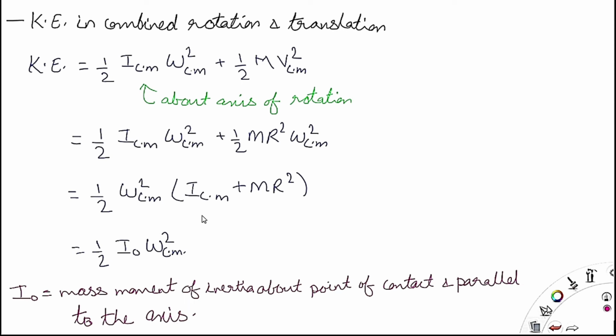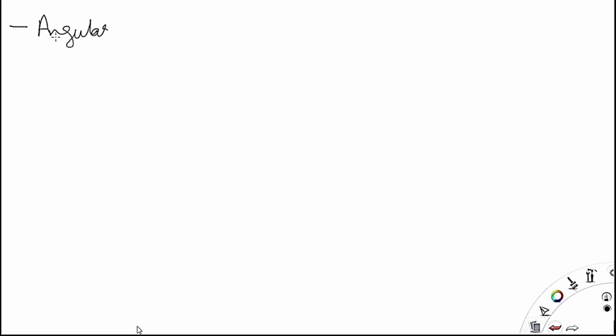Here r is the radius, m is the total mass, and ICM is the mass moment of inertia about the center of mass or the axis of rotation. When you combine these two you get I naught, from the parallel axis theorem. So kinetic energy in combined rotation is equal to half into I naught omega squared cm, where omega cm is the angular velocity of the center of mass.